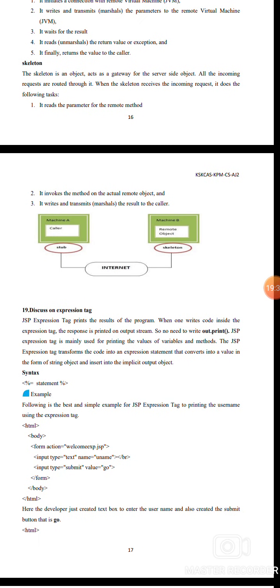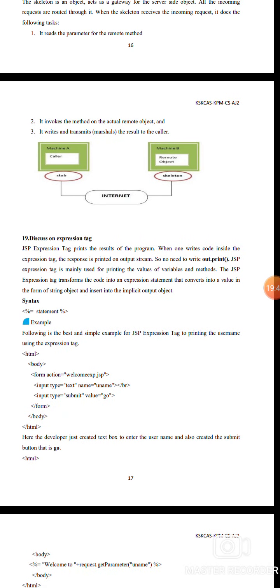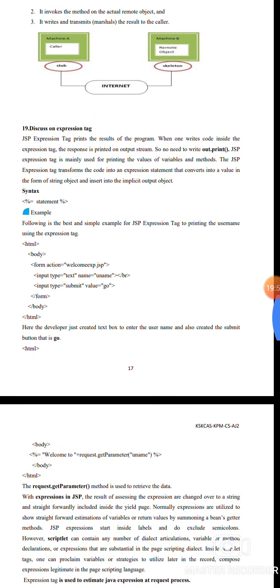Skeleton. The skeleton is the object that acts as a gateway for the server-side object. All incoming requests are routed through it. When the skeleton receives an incoming request, it does the following tasks: first, it reads the parameters for the remote method; it invokes the method on the actual remote object; and it transmits the result to the caller.